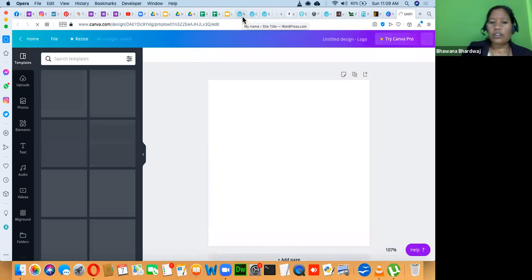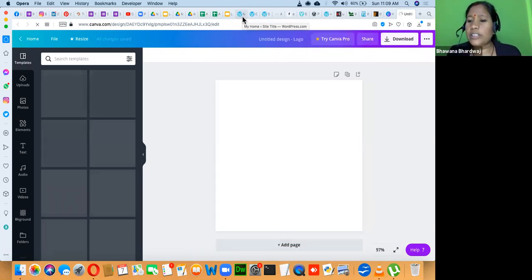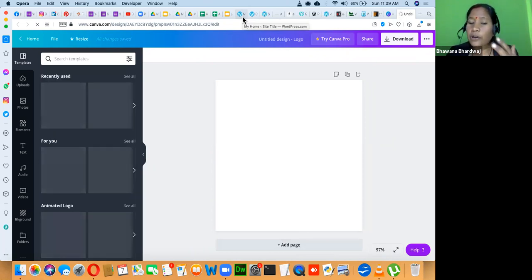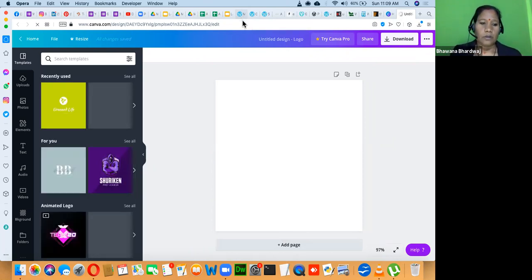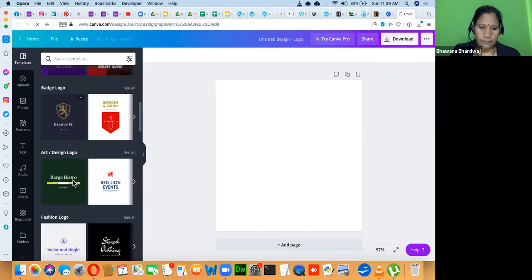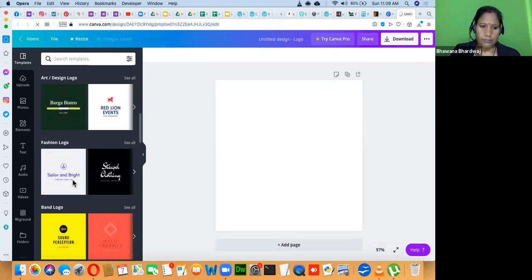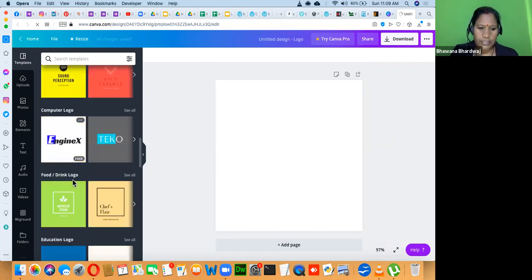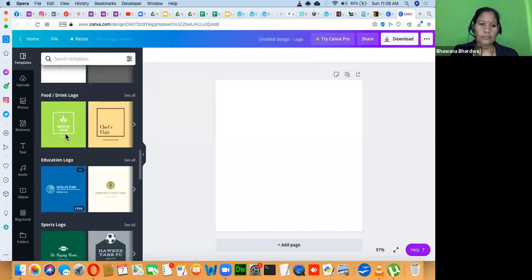Initially, when you are not very well known, rather than using only images, you can use your name in your logo, so that people can recall the name. So here many types of logos are there. For gifting ideas, you can just think, for example, right now I'm using this one.